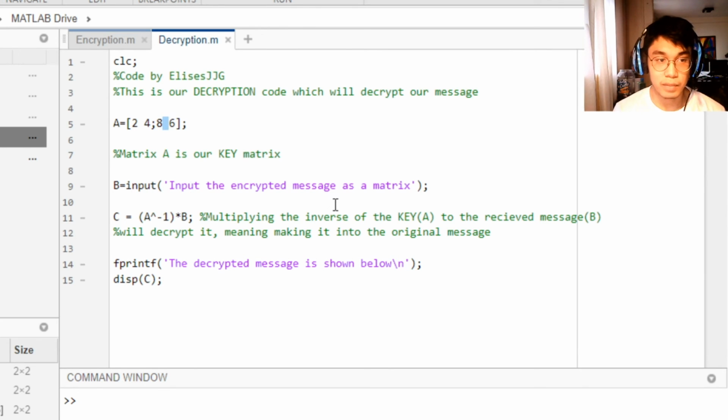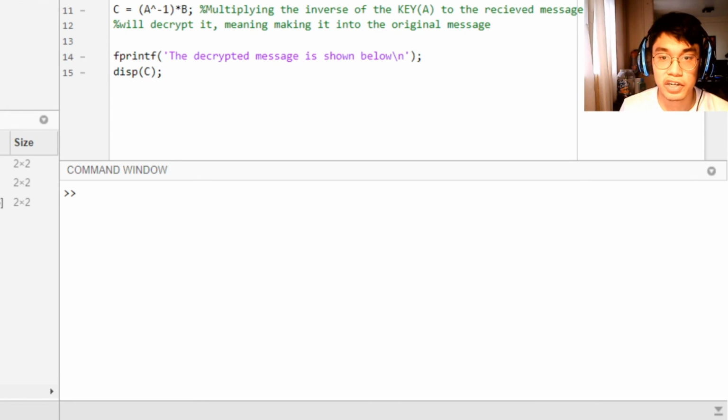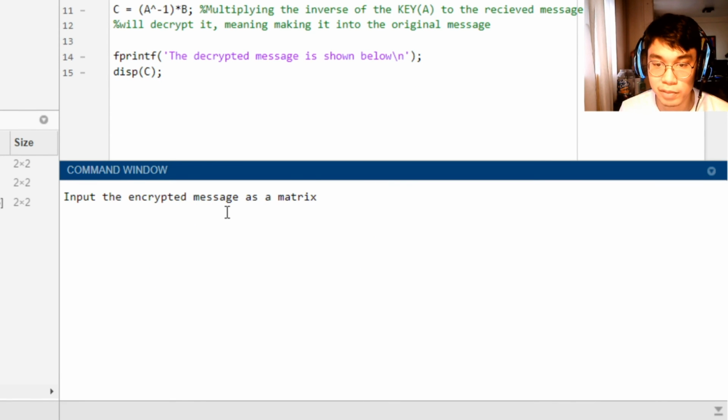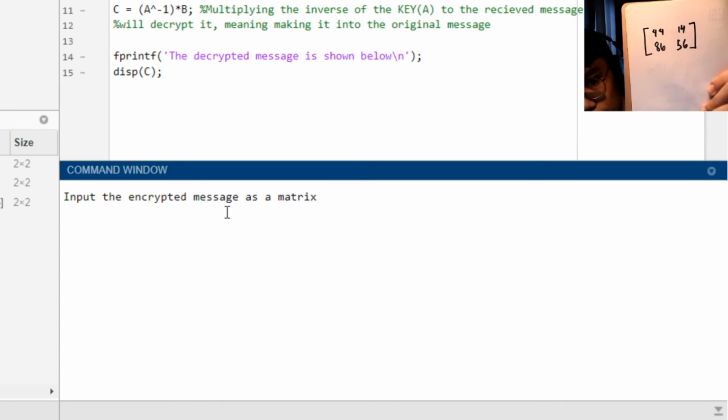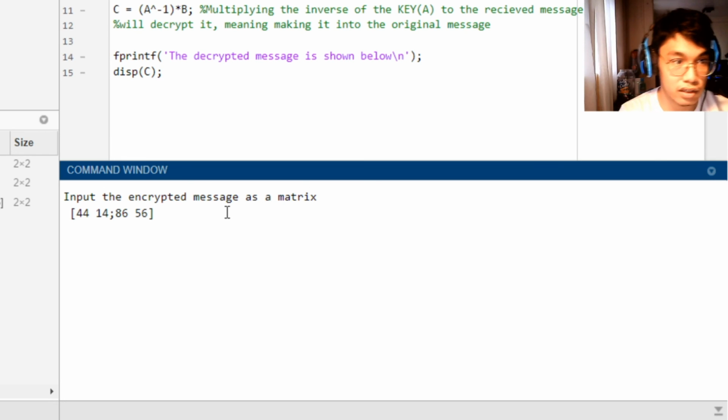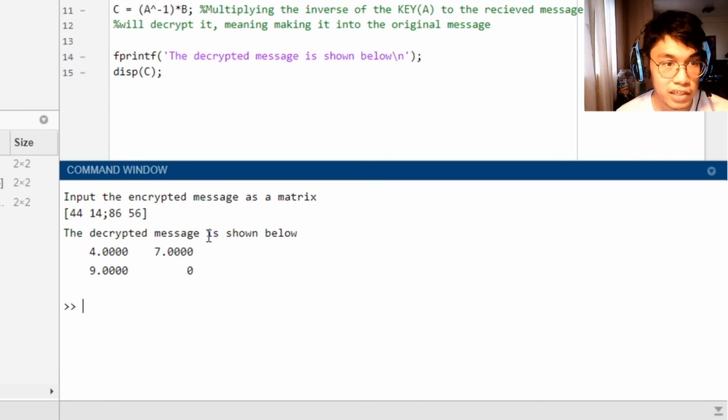After we have the input, we will then have this equation, A raised to -1, which is just the inverse of A, times B, which is our encrypted message matrix. After that, we will have an fprintf, the decrypted message is shown below, display matrix C. So now let's test out our decryption code. Input the encrypted message as a matrix. From a while ago, we received our encrypted matrix, which is this one, 44 14 86 56. Done. The decrypted message is shown below.